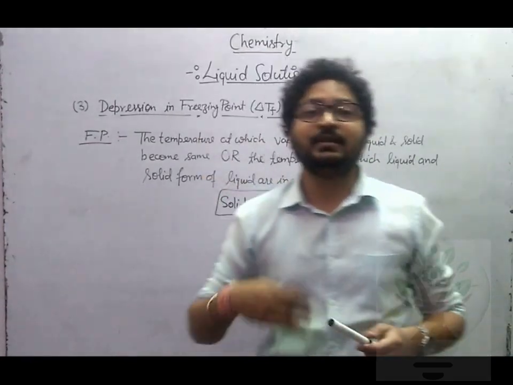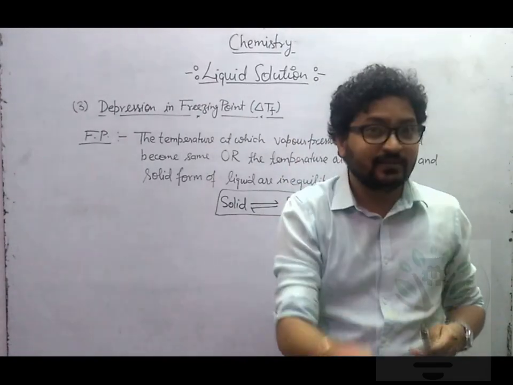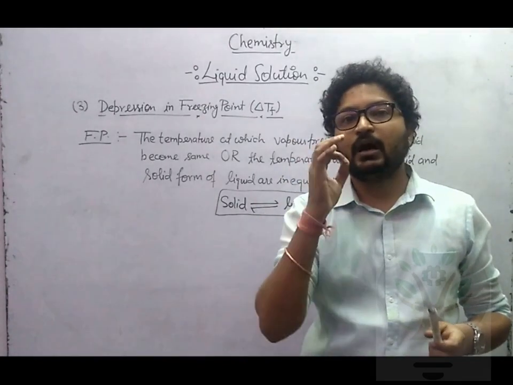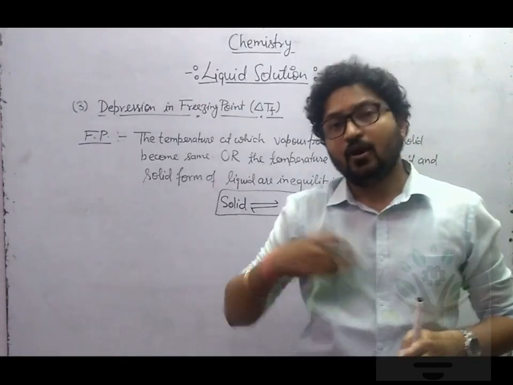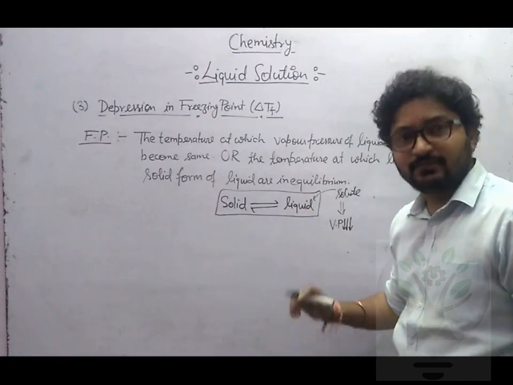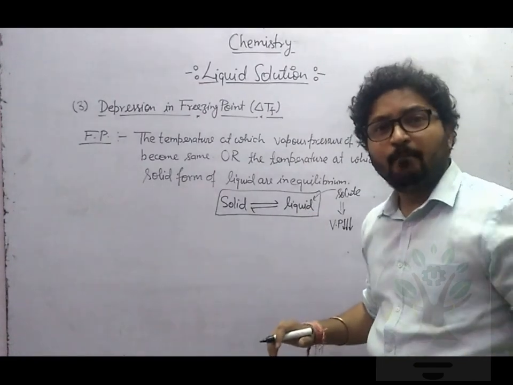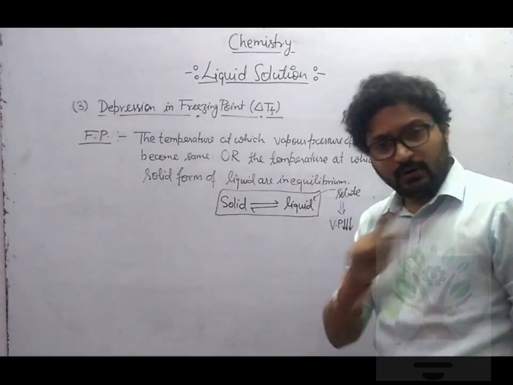Equilibrium will like to increase vapor pressure. So since you are decreasing vapor pressure, equilibrium will 100% like to increase the vapor pressure. Clear? Now how will equilibrium do so? If you want to increase vapor pressure, you need more amount of pure solvent or less amount of pure solvent? You need more amount of pure solvent.